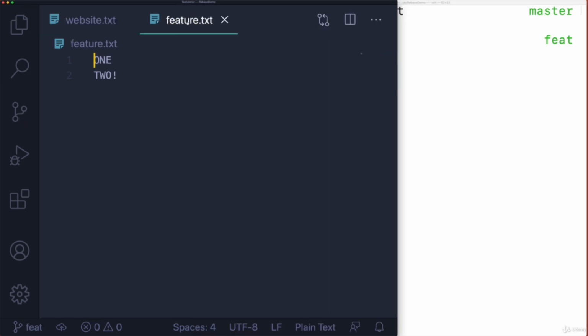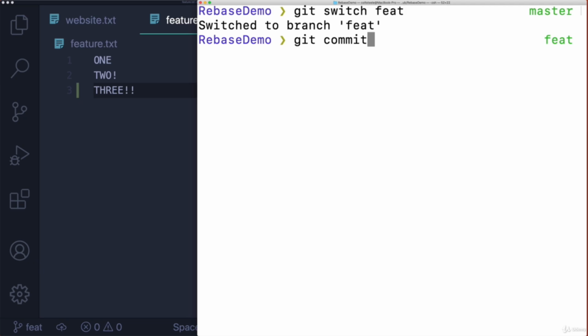Let's do a tiny bit more work. Git commit -am, right? More work on feature.